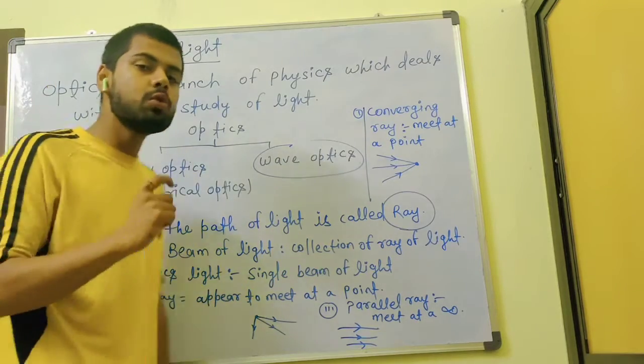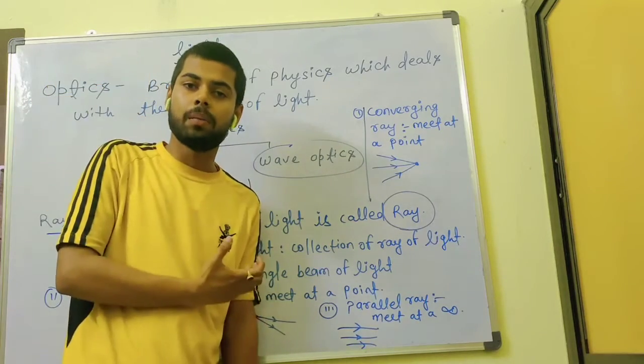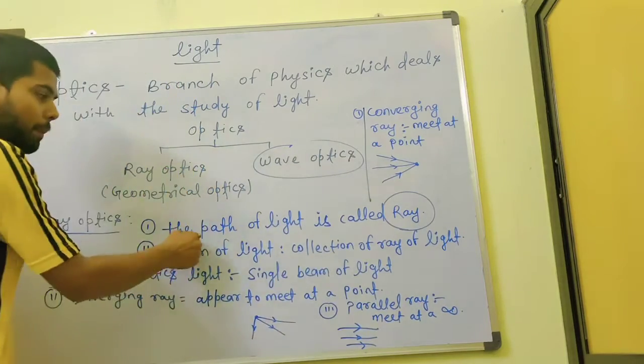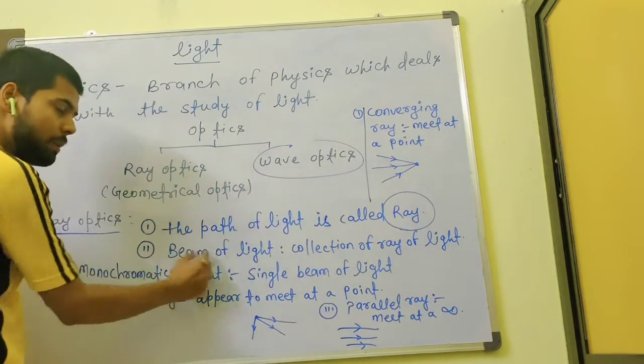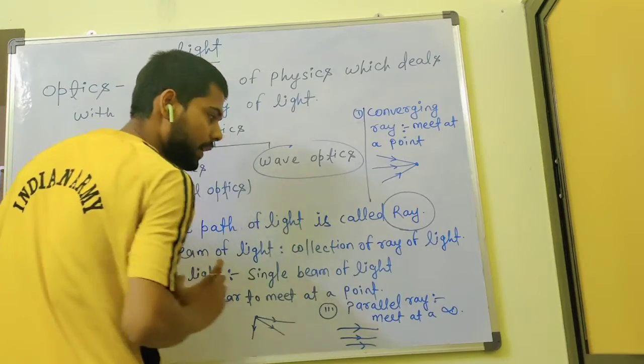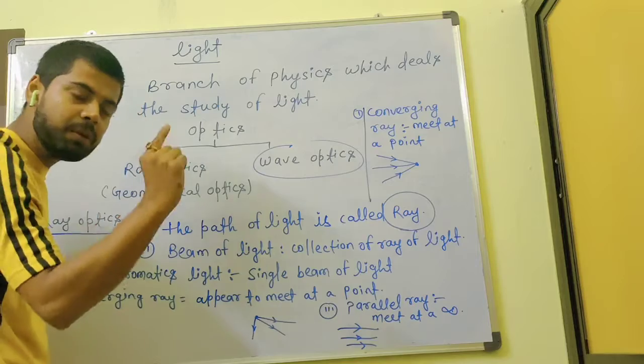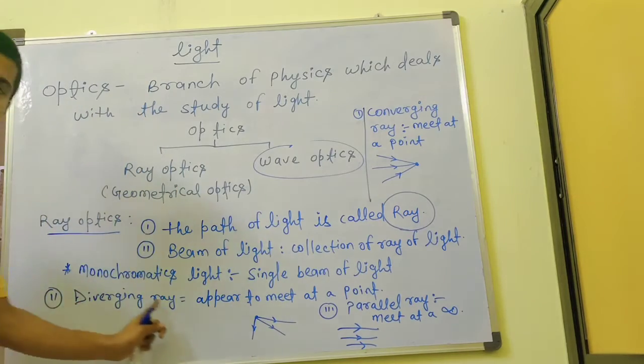A few words you must know in this chapter, before the introduction of these topics. The path of light is called a ray. A collection of rays of light is called a beam of light, and a single beam of light is called monochromatic light.